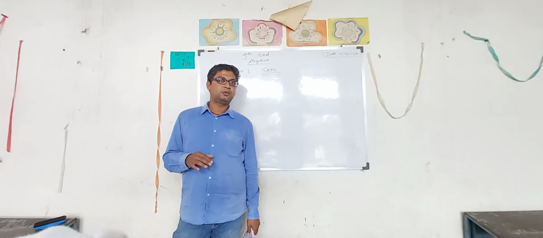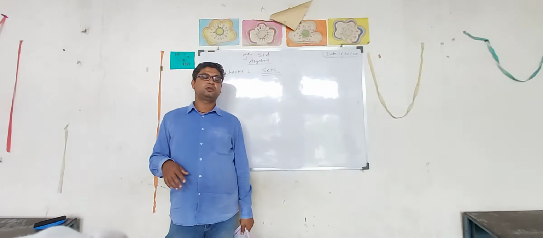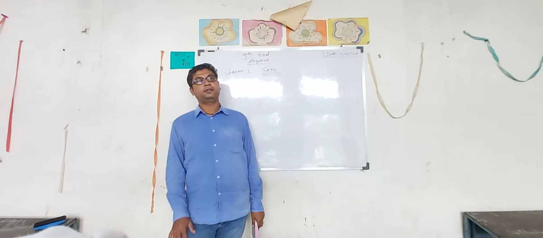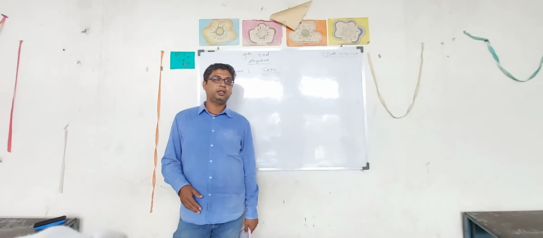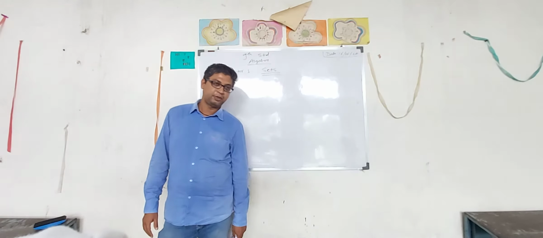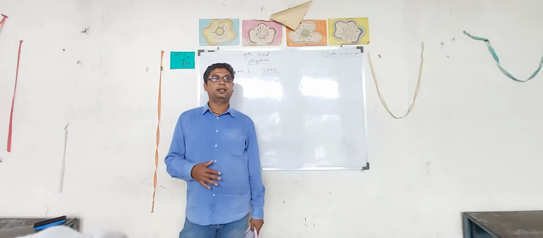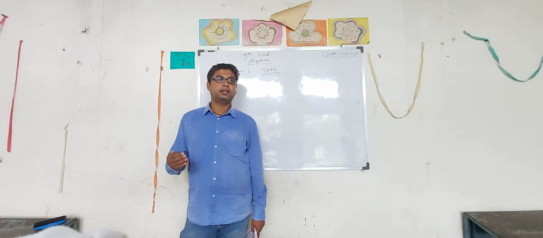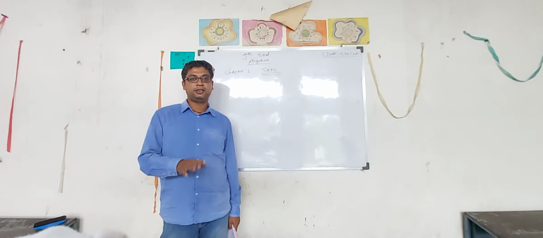Why is it so? Why are sets needed? Suppose you want information of the students in our school. Total 300 students are there. If you want their information, then you have to write in the book or on the page, and it will be so lengthy. So there are sets of classes in our school. Set of classes means what? First standard, second standard, third standard, LKG, UKG, in this way. So that it will make it easy for you.